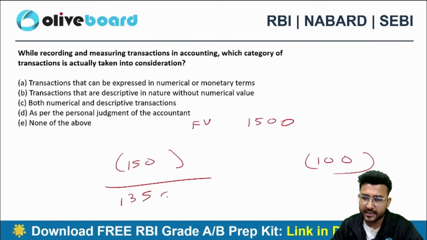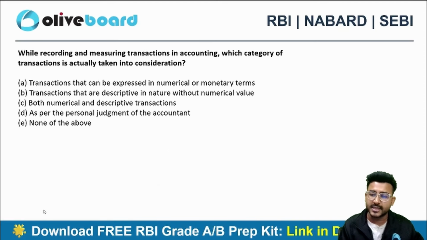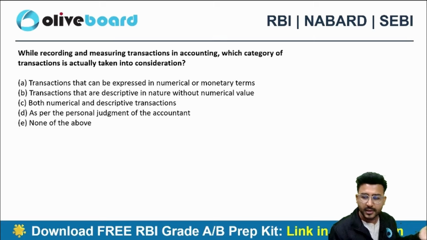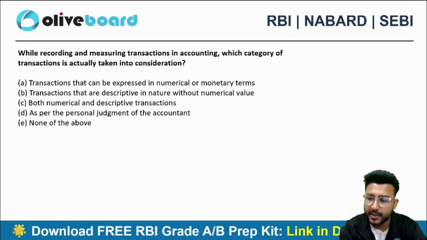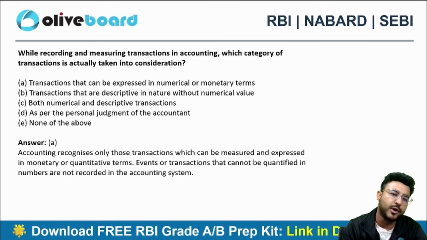So can I say that the net realizable value can definitely be different? And please do remember, NRV is an expected selling price minus expected cost of selling that item, whereas fair value is based on demand and supply. That is the difference. Here the correct answer will be option A.